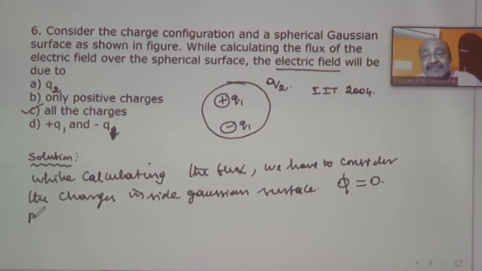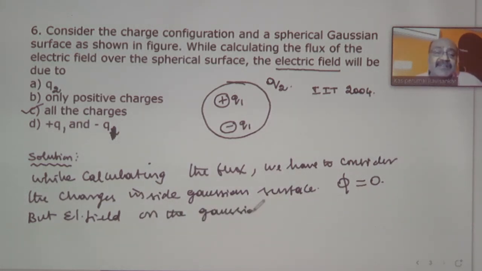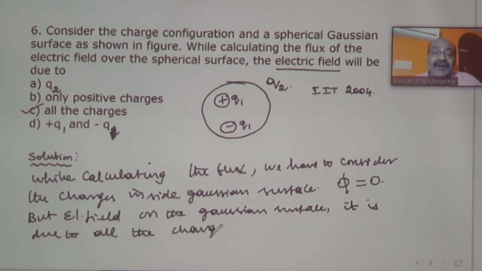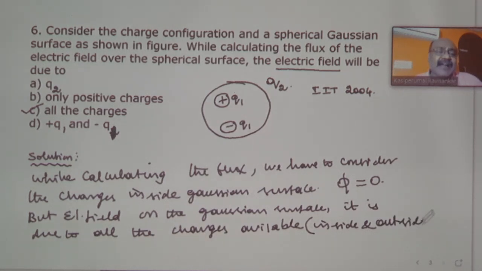But when you are considering the electrical field on the Gaussian surface, it is due to all the charges available, whether inside or outside.